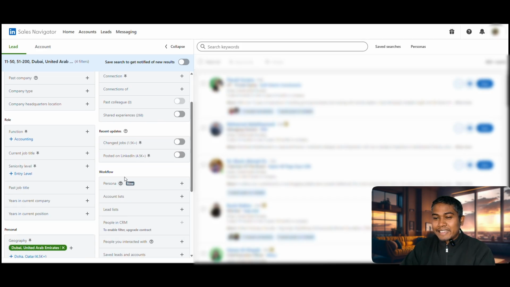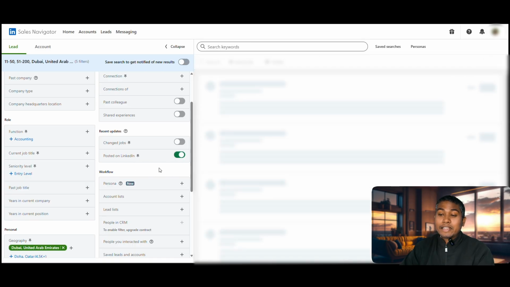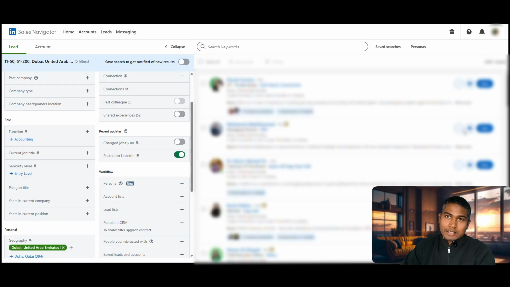The first one is that there are lots of people, so if you check how many people are active on LinkedIn, we can see 4.5k results, right? And one thing we have to keep in mind is that LinkedIn works on first degree, second degree and third degree connections. As your number of first degree connections increases, you can get connected with more of the right people in your industry whom you want to target or build relations with.